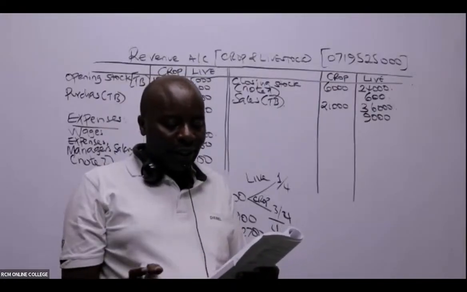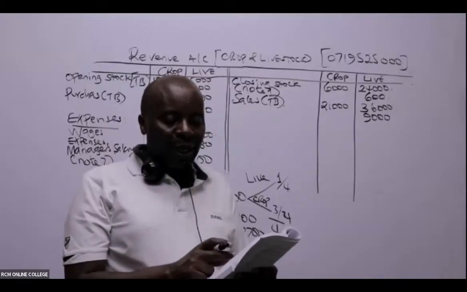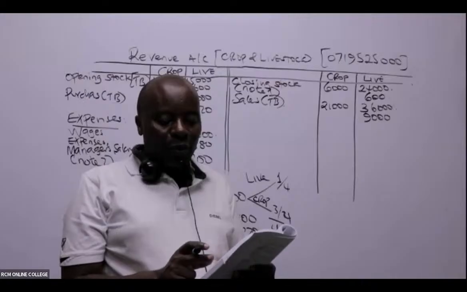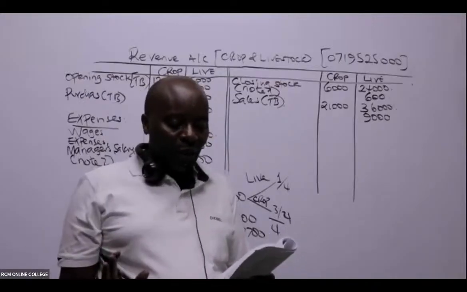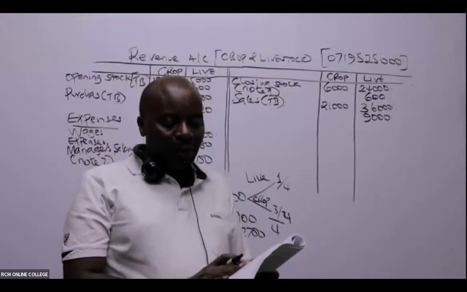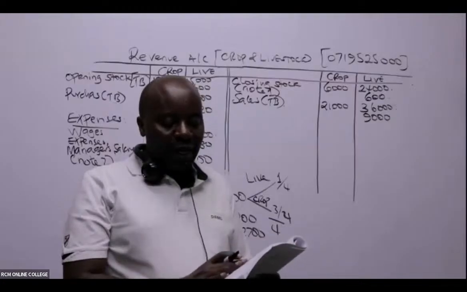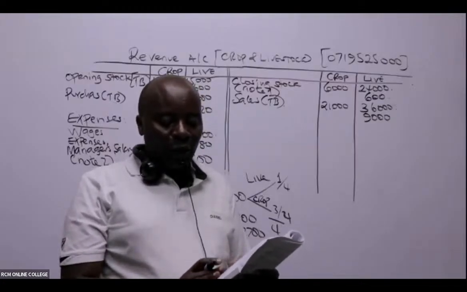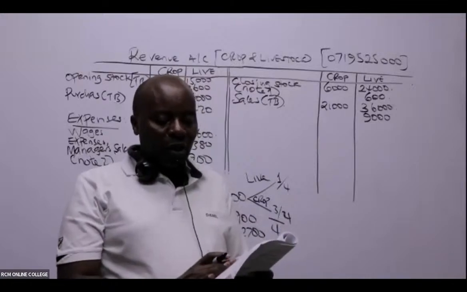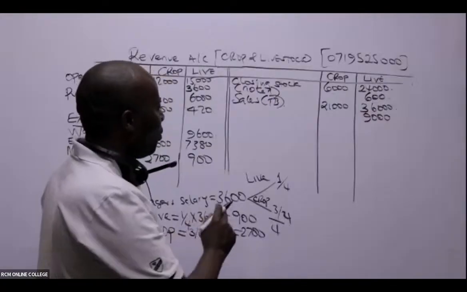Note 4, insurance prepaid amounted to 240,000 and is to be charged to the general income statement, not revenue accounts. Then note number 5, manure. Manure worth 180,000 was used in the farm, while farm crops used to feed the livestock were valued at 390,000. Let's work with manure first.